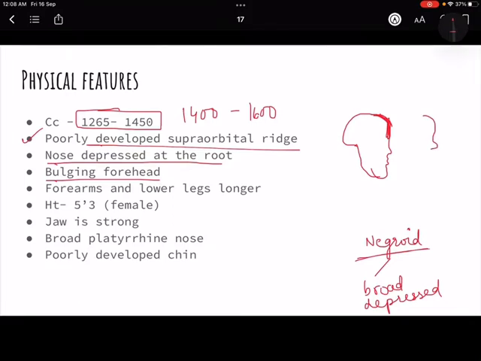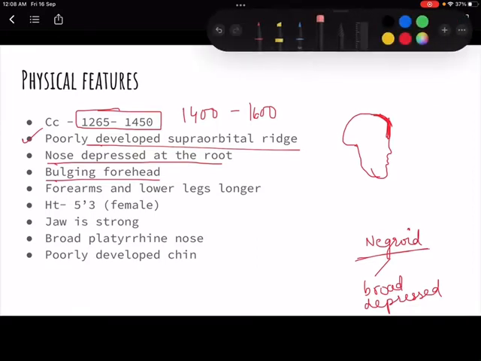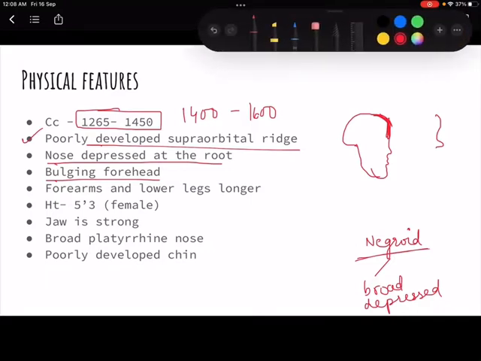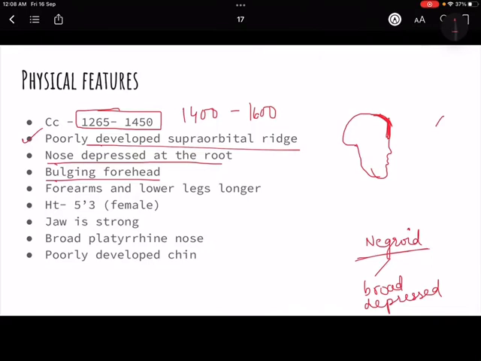Sorry, this looks very bad. Let me just redraw it. Something like, oh my, just wait guys, this looks really bad. Let me draw it on the other side. Yeah, so this is bulging, right? It is not straight, it's bulging.